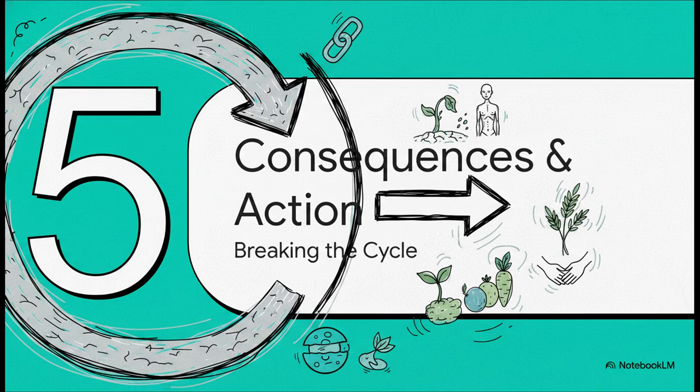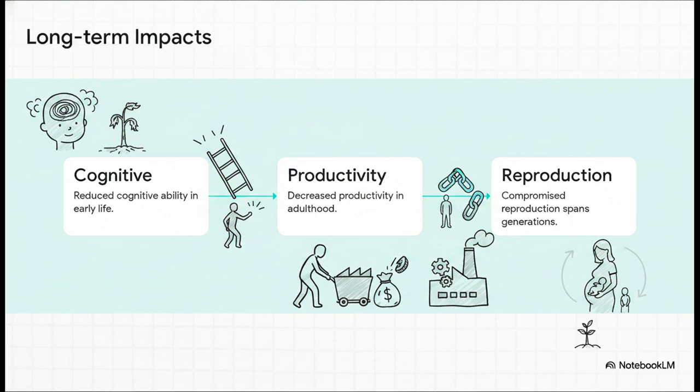This brings us to our final section, Section 5, Consequences and Interventions. The thing you really need to understand is that chronic undernutrition doesn't just harm an individual in the present moment, it creates this vicious, self-perpetuating generational cycle. Step 1, it starts with reduced cognitive ability in childhood. Because of that cognitive delay and physical stunting, it leads directly to Step 2, decreased economic and physical productivity in adulthood. And what happens then? That lack of productivity traps individuals in the exact same poverty that caused their undernutrition in the first place, which leads directly to Step 3, compromised reproduction. The next generation is born highly vulnerable, and the whole devastating cycle simply starts all over again.